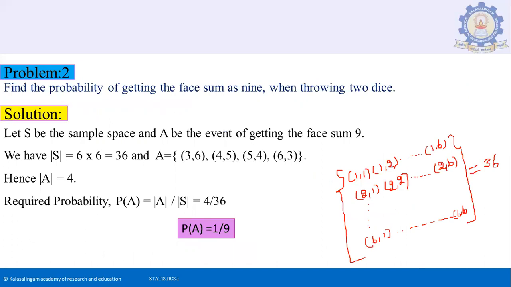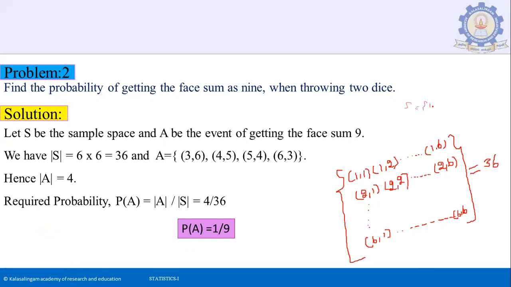Next problem. Find the probability of getting the face sum as 9 when throwing 2 dice. When you are throwing a single die, your sample space S includes 1, 2, 3, 4, 5, 6.